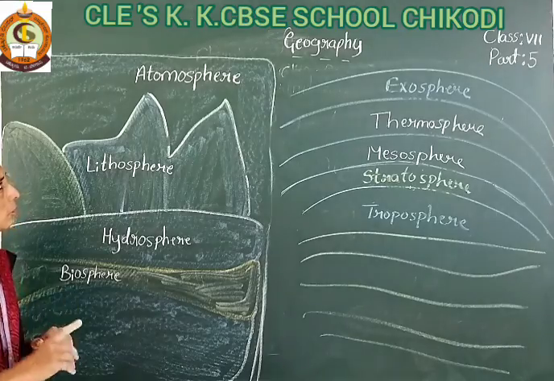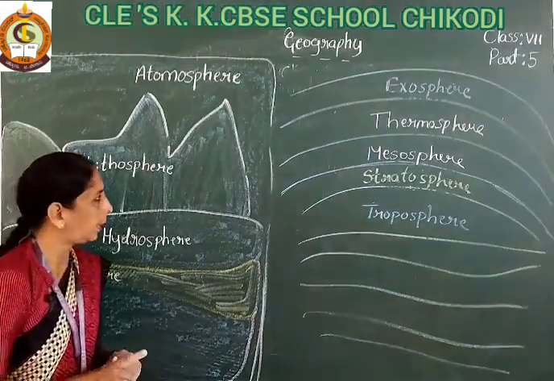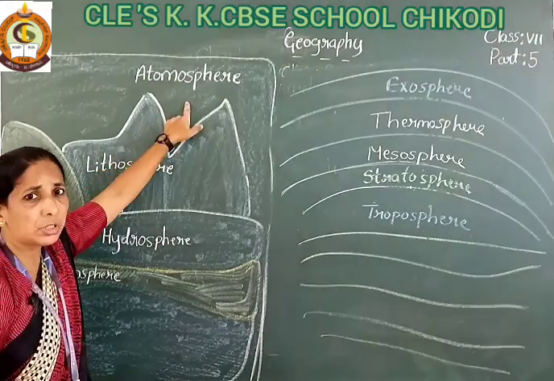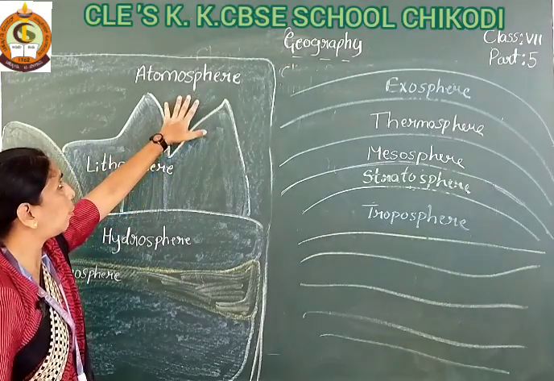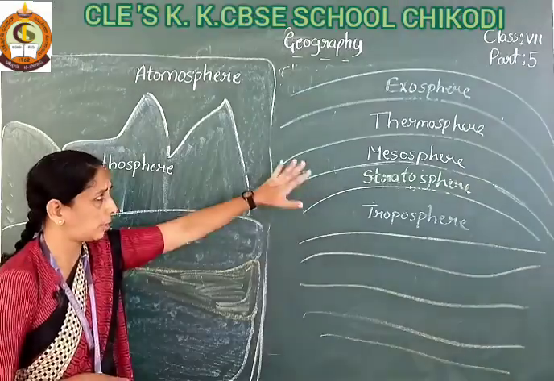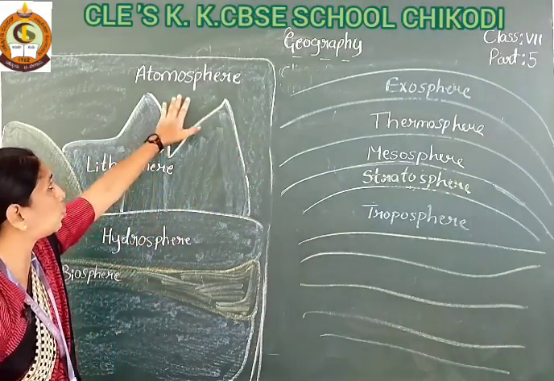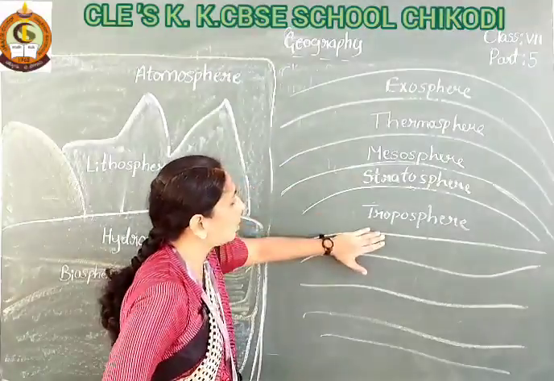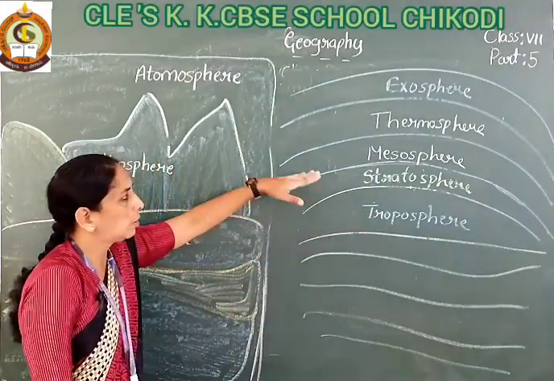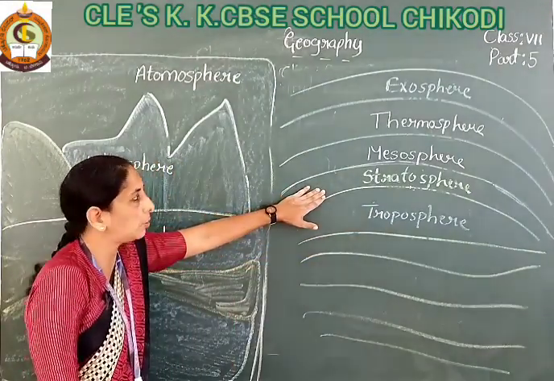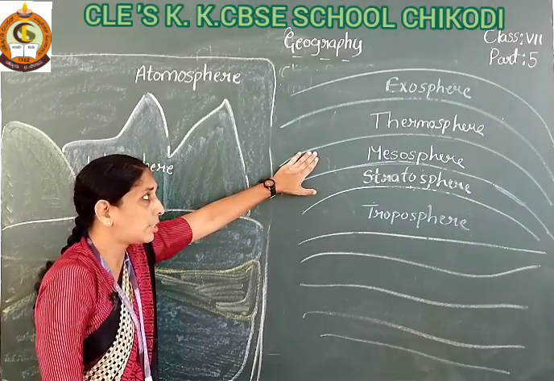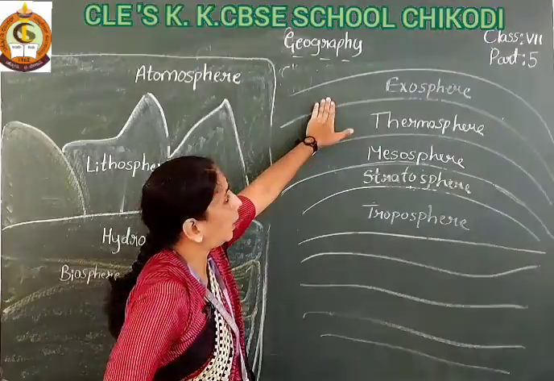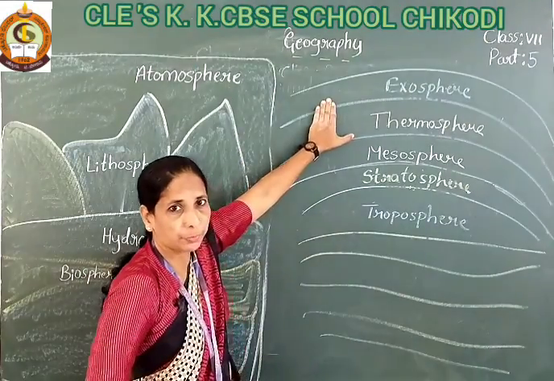Okay. Afterwards, in today's part we have learnt the layers of the Earth's atmosphere. The atmosphere is divided into 5 categories: the troposphere, second the stratosphere, third the mesosphere, next the thermosphere, and next the exosphere.